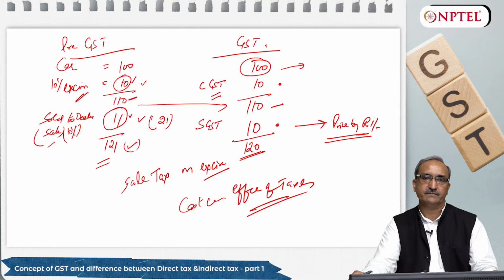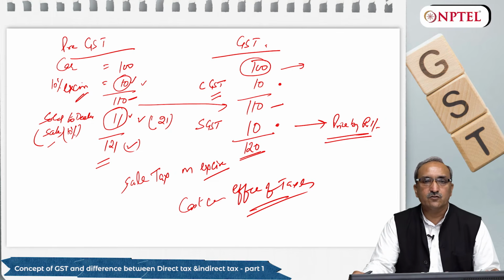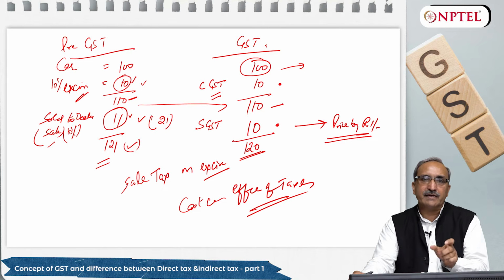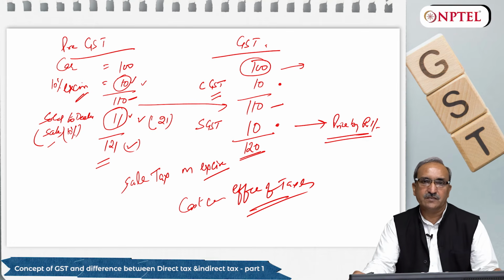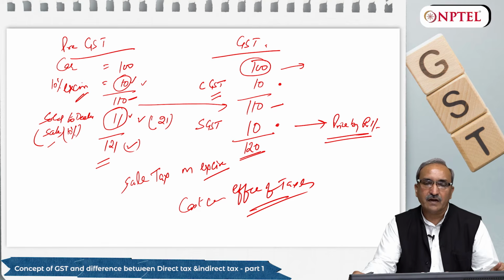So friends, by changing the calculation method under GST, the consumer saved 1 rupee. If the car we are buying is of 10 lakh rupees, you can imagine how much I can save when I am buying a car under the GST regime.